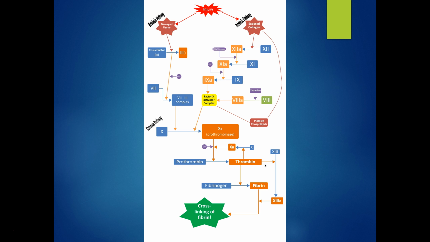This is a graphical representation of what happens when we have an injury. So we have the intrinsic pathway, we get to expose collagen. The extrinsic pathway gets exposed tissue and damaged tissue and release of thromboplastin. And then all of this goes through until finally we get formation of fibrin and then the cross-linking of fibrin, which is how that platelet plug turns into a blood clot.